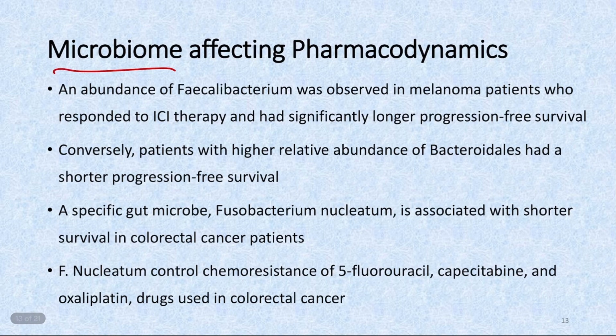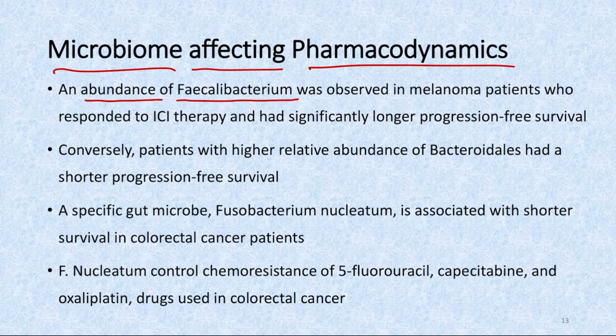Coming to the microbiome affecting the pharmacodynamics, that is the drug doing action on the body. We can see that in case of abundance of Faecalibacterium, which is a bacteria, in melanoma patients, they respond to immune checkpoint inhibitor therapy better.